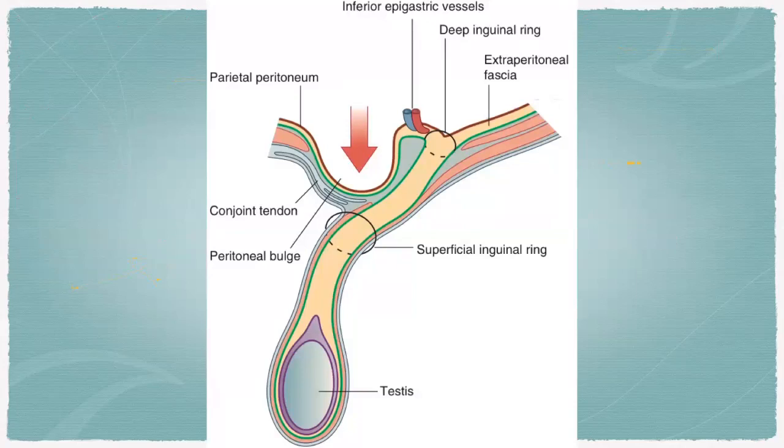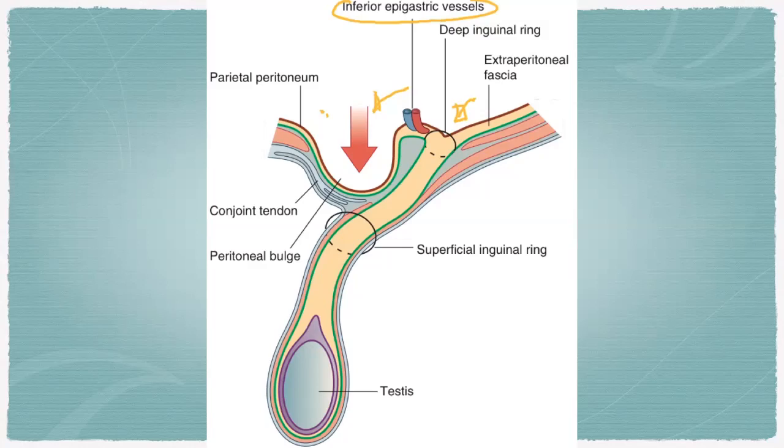Right? You see, these are the inferior epigastric vessels, right? This is medial to the epigastric vessels, whereas the inferior epigastric vessels lie lateral to the indirect inguinal hernia. This is direct inguinal hernia, right?